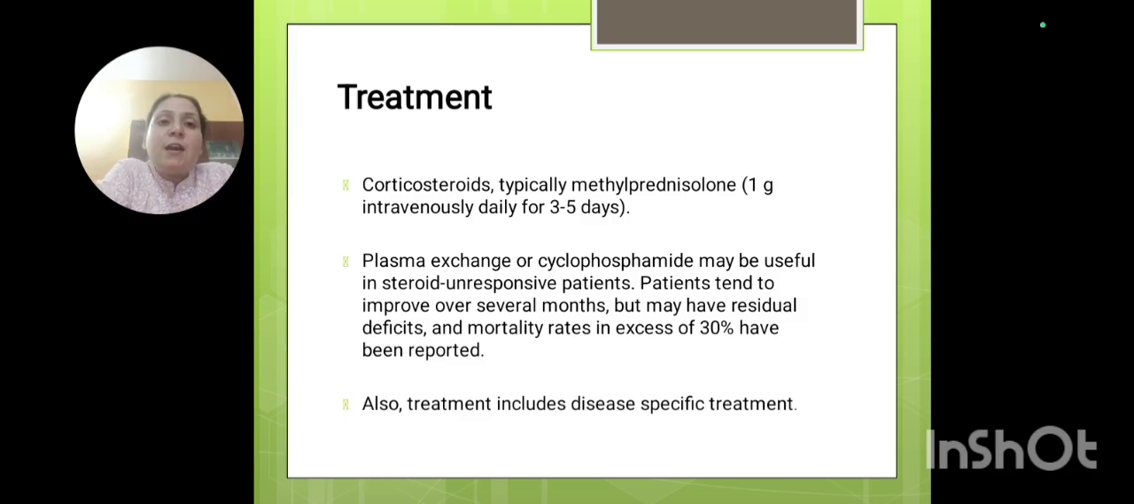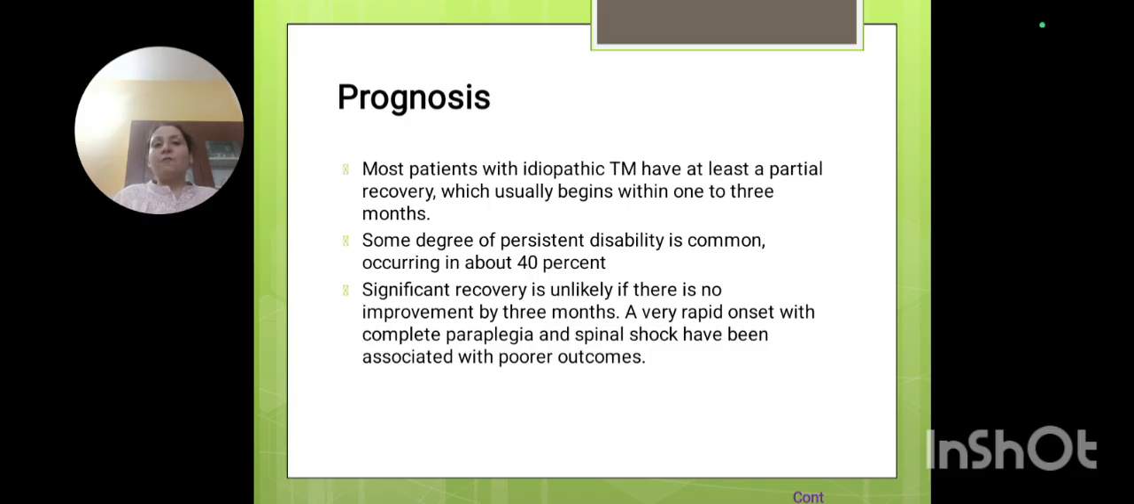Now, what kind of treatment do we give? We give corticosteroids, and plasma exchange is done basically, because autoimmune antibodies have been formed, so we need to replace the plasma so that the antibodies are removed, and of course disease-specific treatment is always given. Fine. Now, what is the prognosis of this? Mostly it remains idiopathic transverse myelitis, and recovery takes place within 1 to 3 months, mostly in one third of the patients. And only in about 40% of patients does the disability remain.